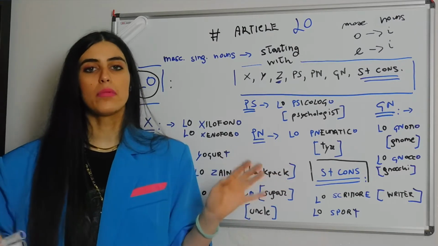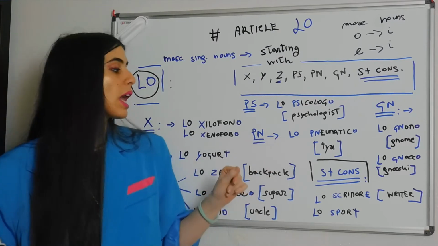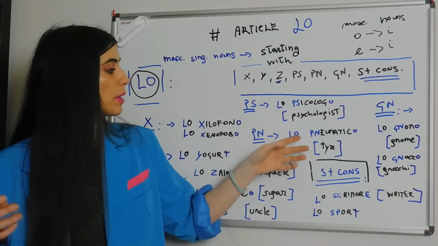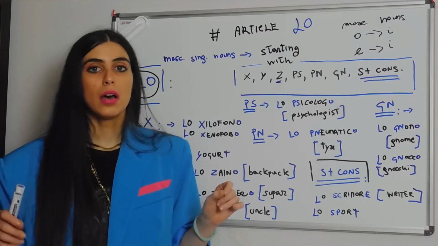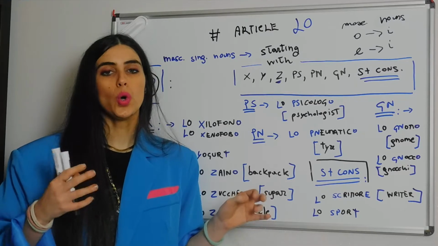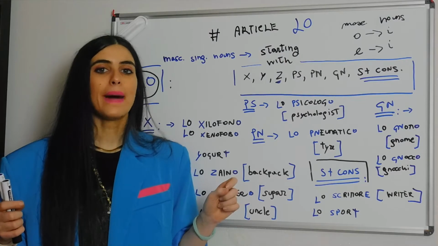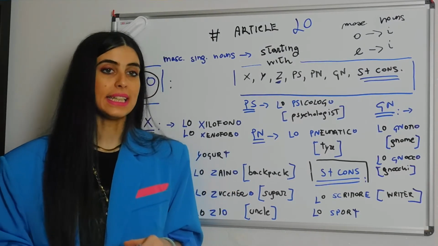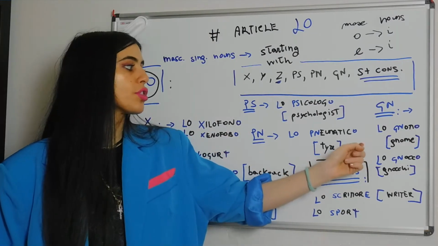We also have another more colloquial term to indicate the tire of a car. More of a layman's, vernacular term, but lo pneumatico is the tire. Lo pneumatico, pronounce the P. Lo pneumatico. Lo pneumatico. And that's PN.